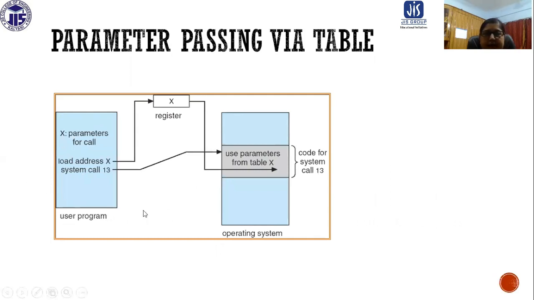This is an example of parameter passing via table. Here you can see X holds the parameters for the call. So load the address of X into this particular register, and now system call 13 is done. The code for system call 13 is in the operating system, and it uses the parameters from table X. Here the register's address is also passed with this value, so the operating system can access this memory and knows the address where the parameter values are stored.